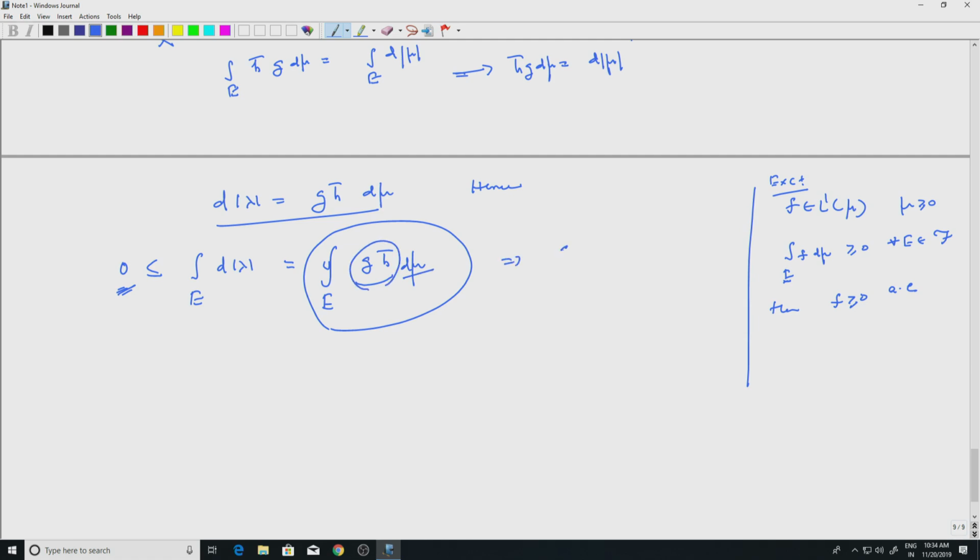So, this of course tells me that g h bar is greater than or equal to 0 almost everywhere, and you can redefine it. But if it is greater than or equal to 0, it will be equal to its modulus, right. But h has modulus 1, so you get mod g. So, the Radon-Nikodym derivative here is actually mod g, that is all we want, right.